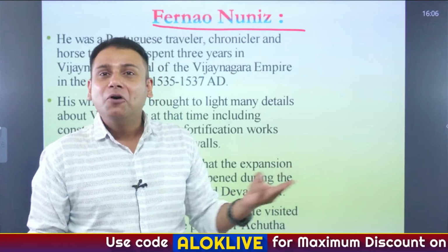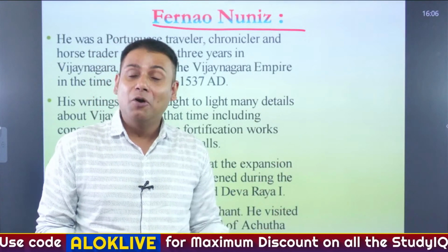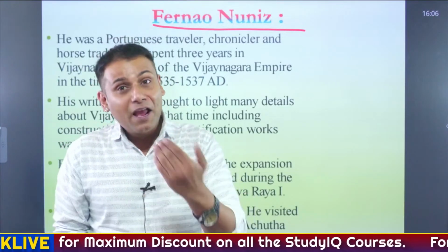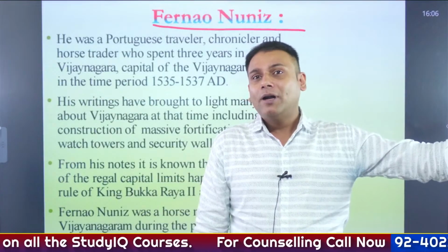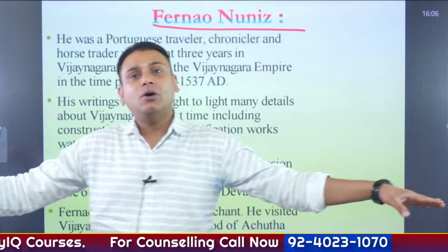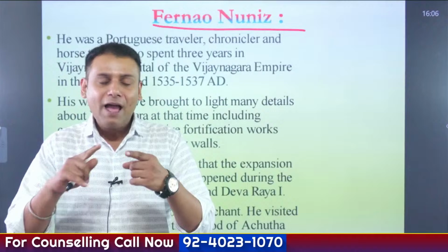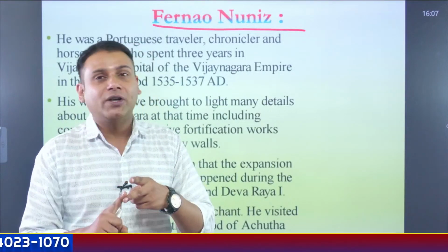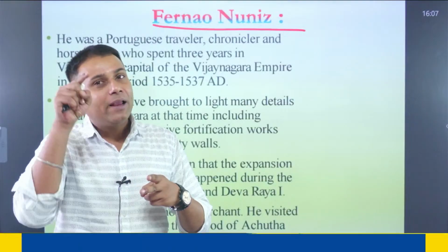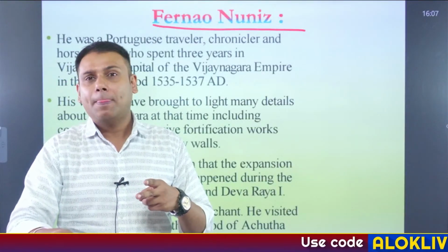Raya I followed the policy of expansionism. He followed the policy of imperialism. Raya II did that. Harihara II did that. But in that case, what happens? The successors who came gave more time to merrymaking. They gave more time to intoxication. And that became one of the major reasons for the decline.